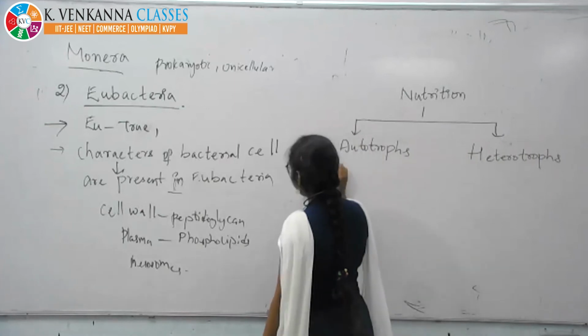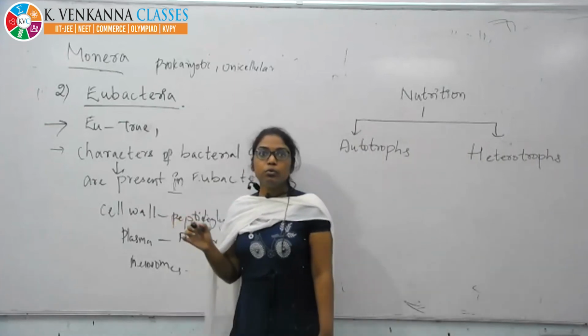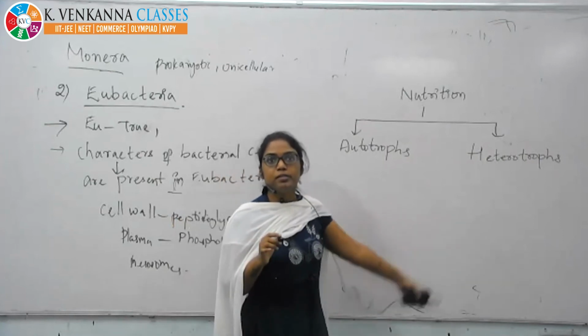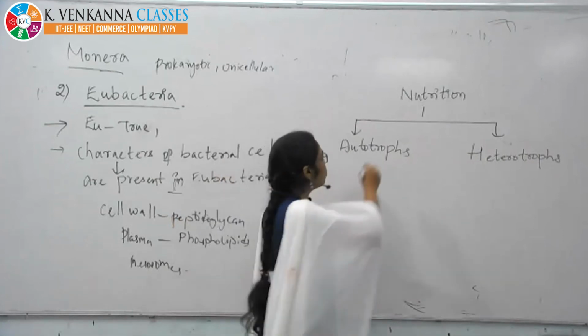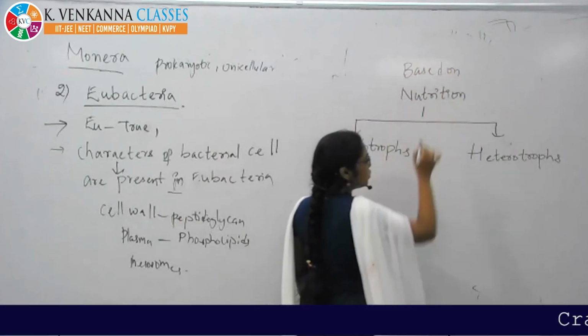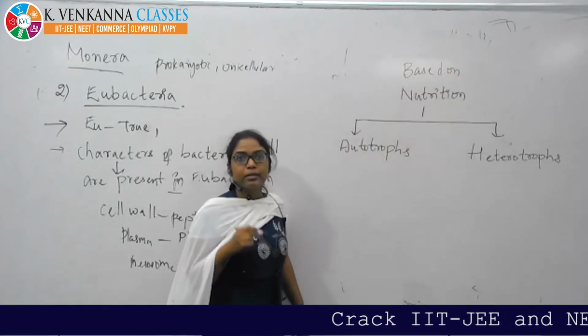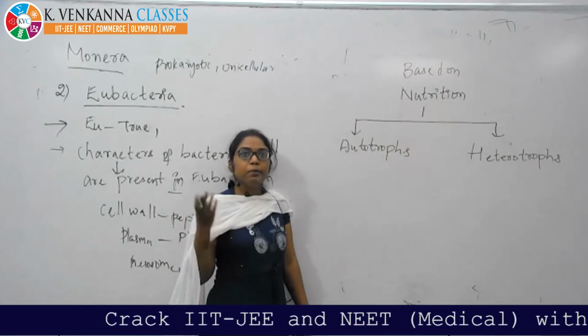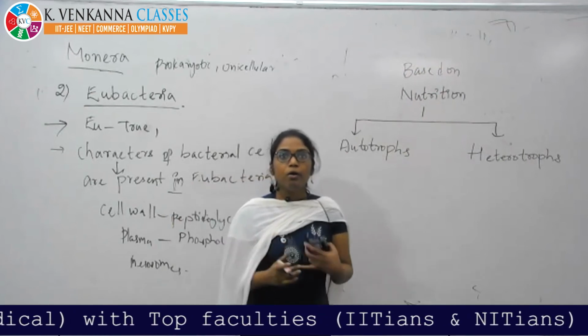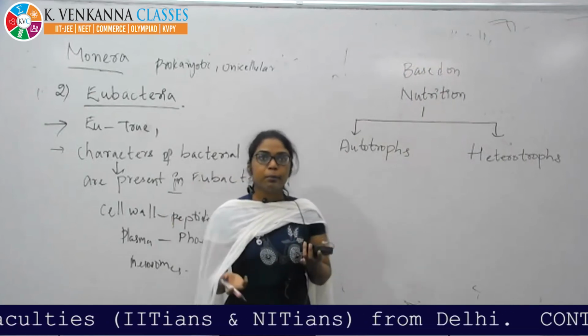Autotrophs means they can synthesize their own food material, like photosynthetic bacteria. That is based on the shape, that is based on the bacterial terms. That bacteria may be prokaryotic, unicellular, autotrophic in the sense they can prepare their own food material.